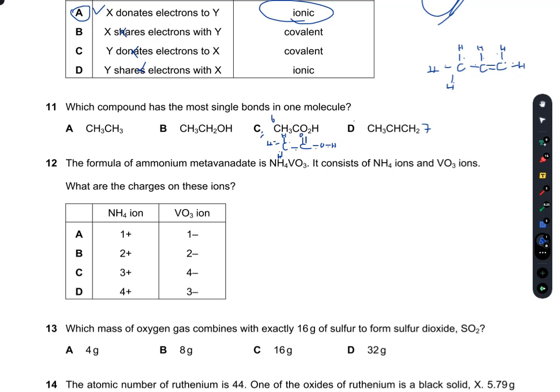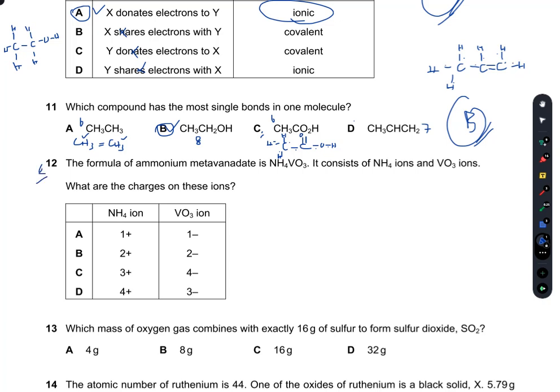B, CH3, CH2O, C, hydrogen, hydrogen, hydrogen, again carbon, hydrogen, hydrogen, oxygen, hydrogen. So I think B will have the most, whereas CH3, so that is CH3 single double bond CH3, whereas there will be 3 into 3 6 single bonds here, so that means there are 8 here, so B is the right option.